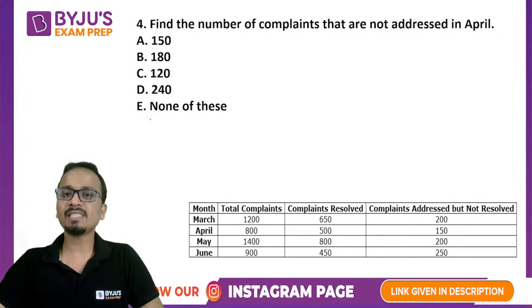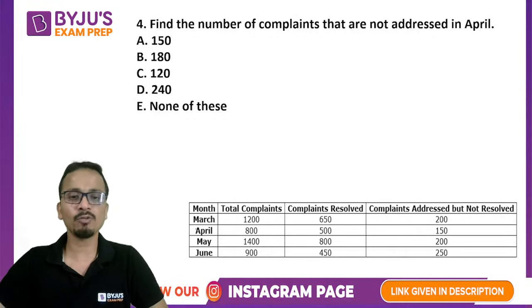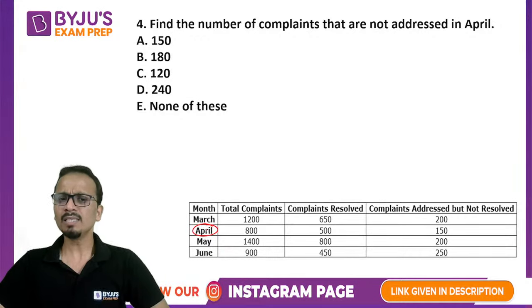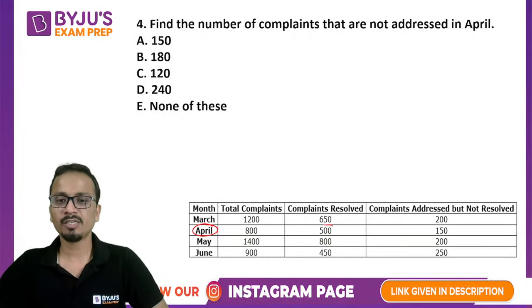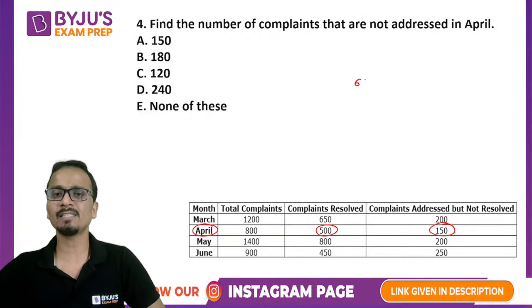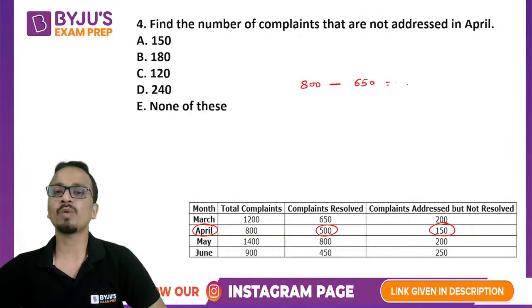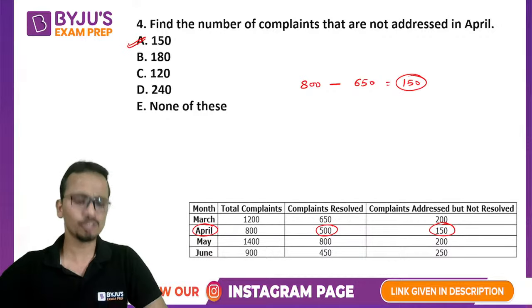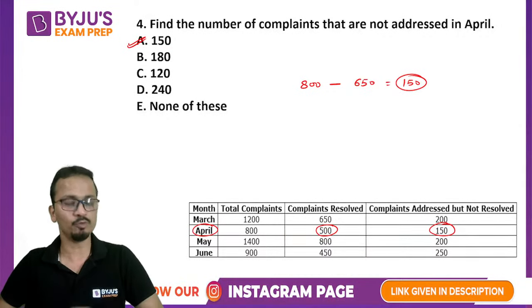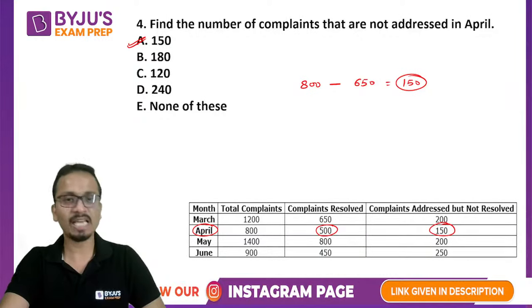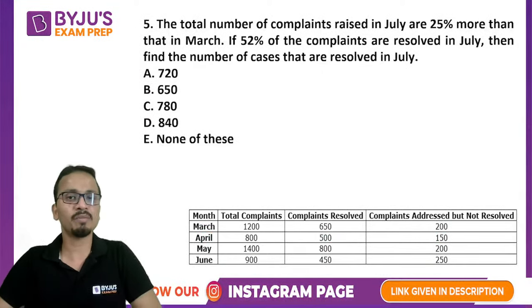So the number of complaints that are not addressed in the month of April, this is what we have to find out. In the month of April, the number of complaints which were addressed will be the sum of these two, 500 plus 150, that is 650. The total number of complaints is 800. The difference of these two will give you the number of complaints that were not addressed. So the answer will be 150, and that is option A. Wonderful, all of you. Without wasting much time, let's quickly move on to the next question, question number 5.